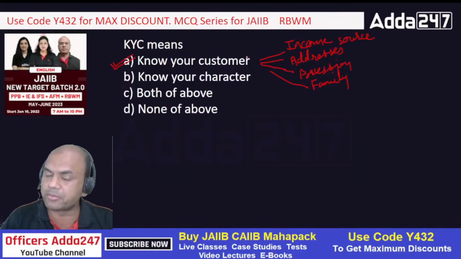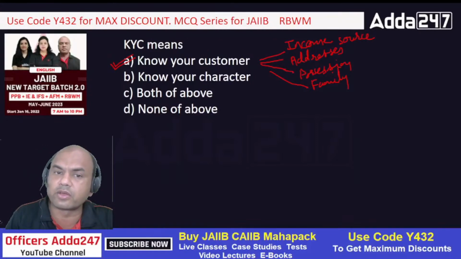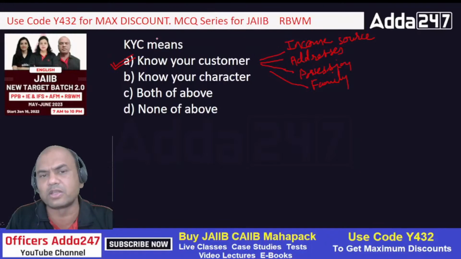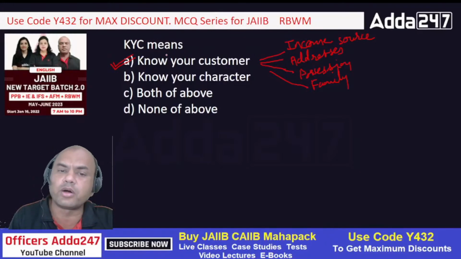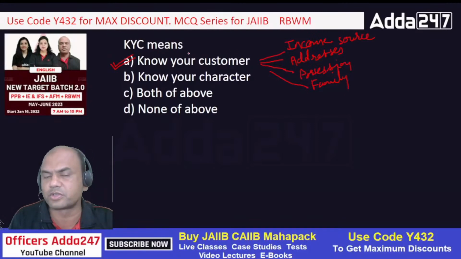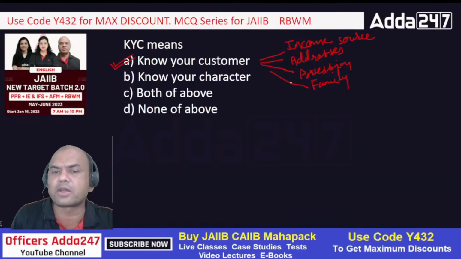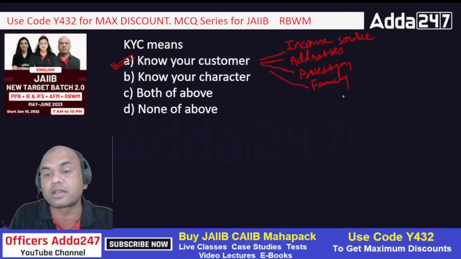Remember, whenever you develop any relationship with the customer, the main form is your KYC form. It is a very important form. There are 2 important forms when you start a relationship.